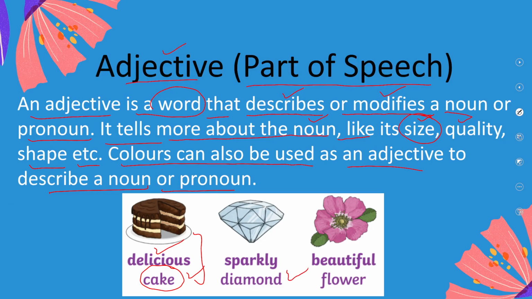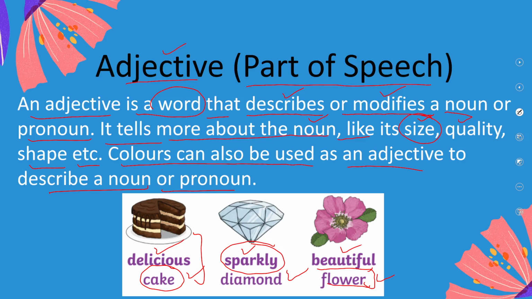This noun, diamond over here, and our word is describing the noun. This is a sparkly diamond. Here, beautiful flower. Flower is our noun, and beautiful is telling us about the quality, the beauty of our noun.